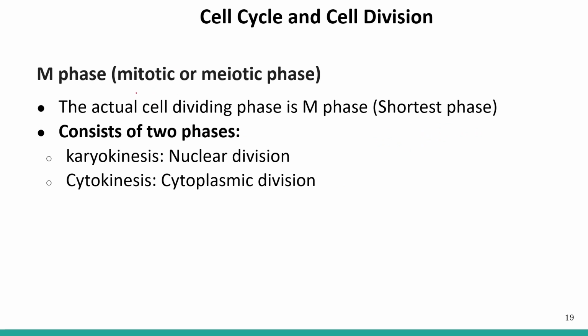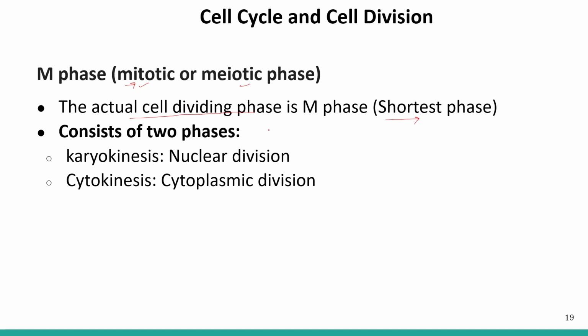Now let's talk about the M phase, which can be the mitotic phase or the meiotic phase. About meiosis we will talk later. Today our focus is on the mitotic phase. The mitotic phase is the actual dividing phase, and it is the shortest phase of the cell cycle, whereas interphase was the longest phase, comprising about 95% of the cell cycle.